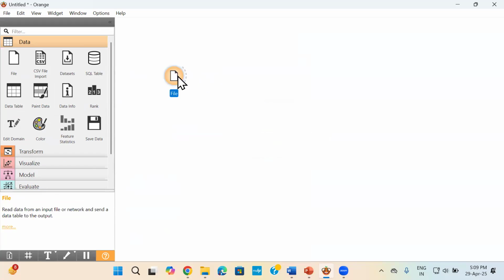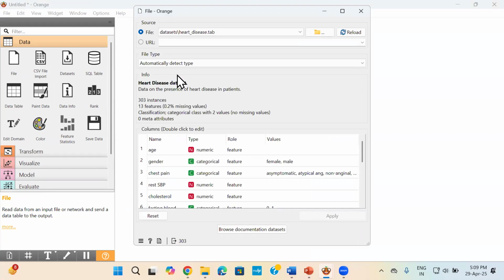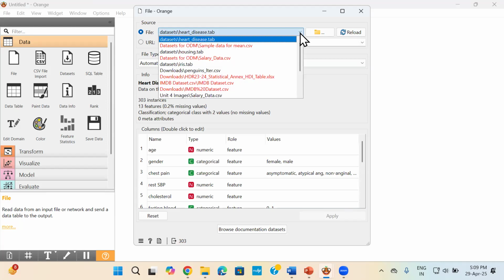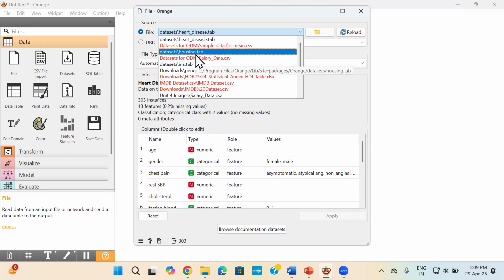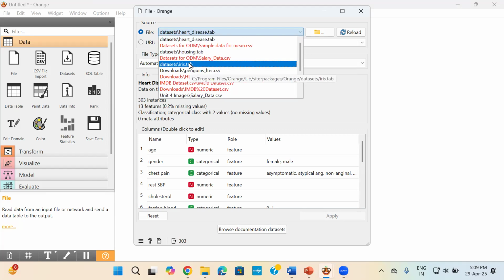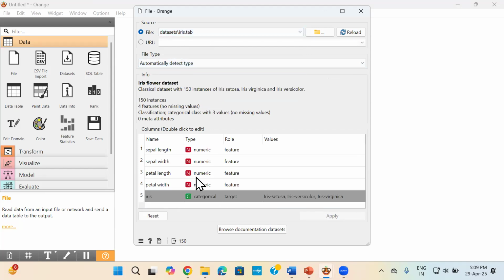Now, I have to give my file the data set. I have to load my data set here. So double click to open it. Okay, when you click here, this will be the source. Now, all the ones which are in red are the ones which I was working in, and I'll show you during the tenure of the session. So the ones which are not in red are the ones which have been included by default by Orange data mining tool. Okay, so we'll start with the iris data set. Okay, and if you can see here, it comes preloaded with all the information. You have to check that the last value is the target value.